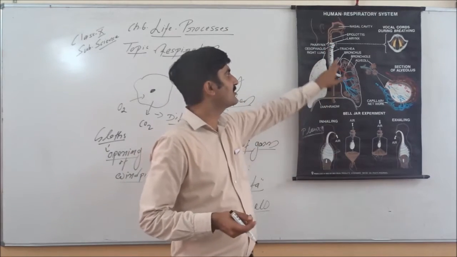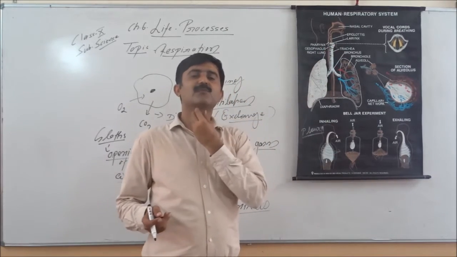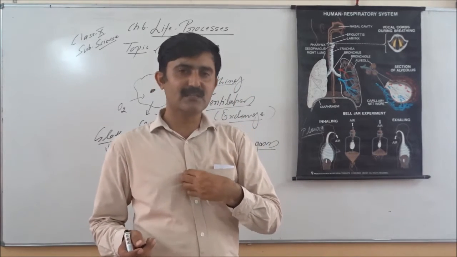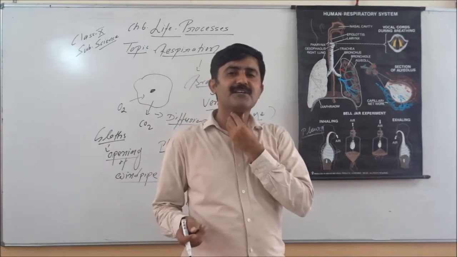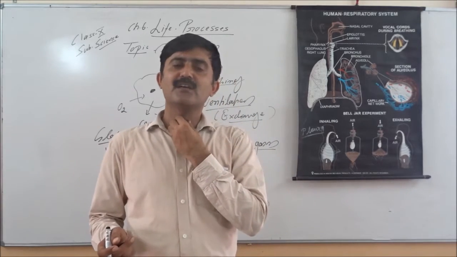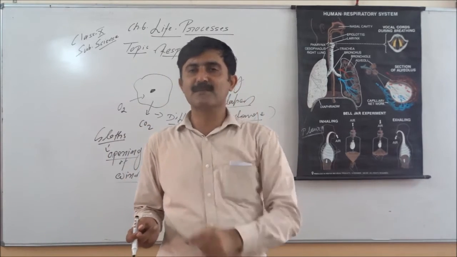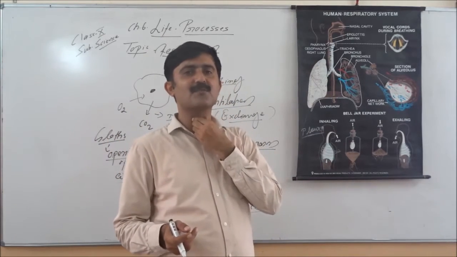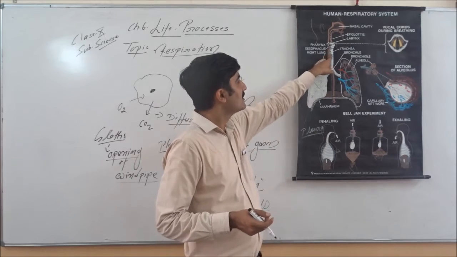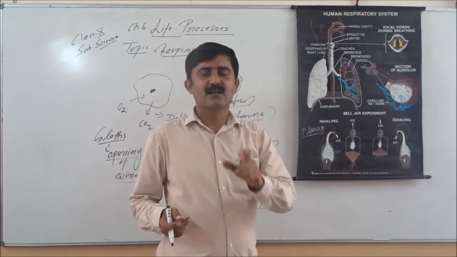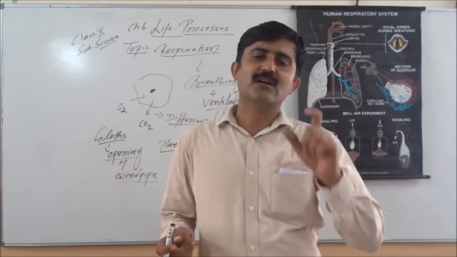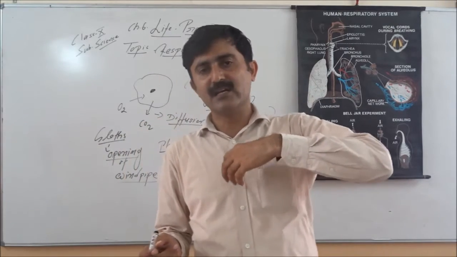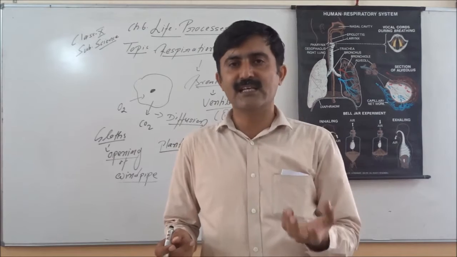Technically the windpipe is known as the trachea. It is a muscular tube that extends from the pharynx and enters our thoracic chamber. The complete trachea is protected by C-shaped cartilaginous rings. You can see here, and we can even feel, the presence of C-shaped cartilaginous rings. These rings prevent the trachea from collapsing during forceful breathing, inhaling and exhaling.